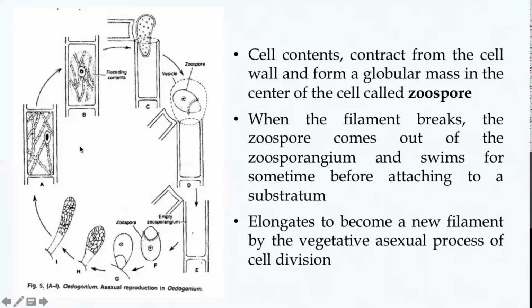So when the intercalary cell is ready to go into asexual reproduction, the contents of the zoosporangium will round off, become a globular mass in the center of the cell, and gradually transform itself into a single zoospore. Zoospores are multiflagellated bodies which can swim around in water for some time before they settle down to grow into the new filament.